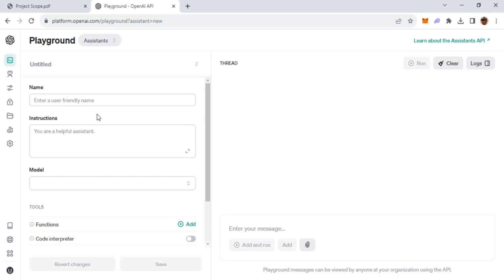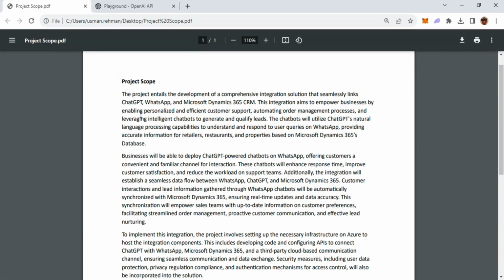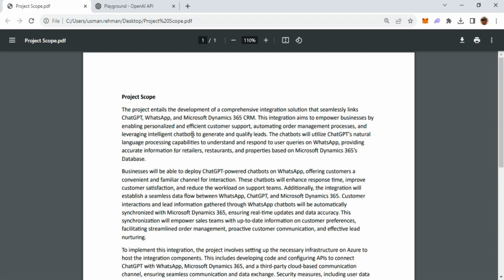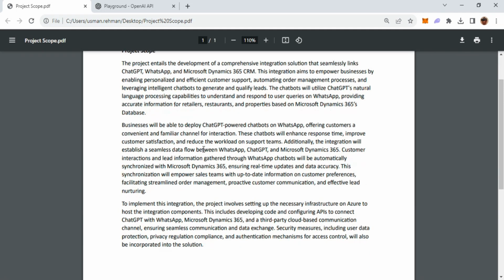The idea underlying is that this is a brief of a solution which is to be built. It's a chatbot which is to be built around ChatGPT, WhatsApp, and Microsoft Dynamics. It's a theoretical idea which you can see over here. In between the lines, I've talked about what this tool would do and the different elements which are going to interact, for example Dynamics 365 and ChatGPT. I've spoken of this solution to be configured on Azure.